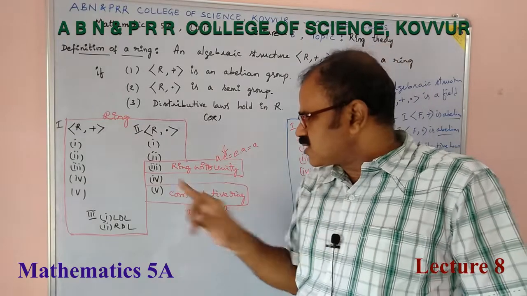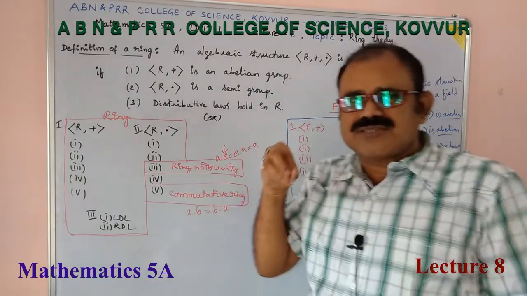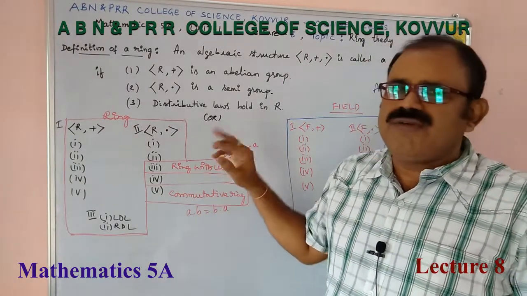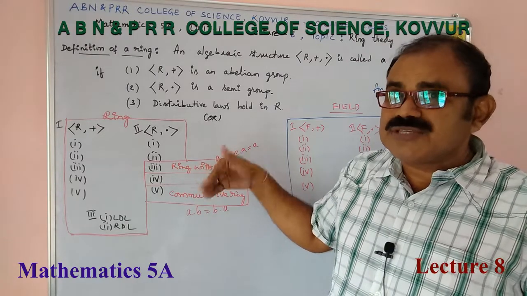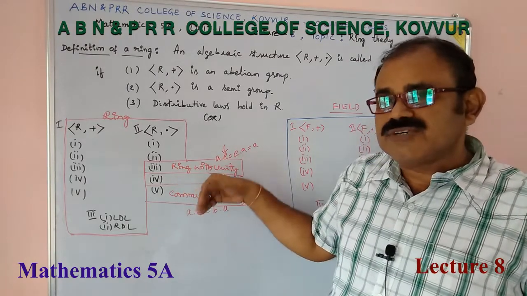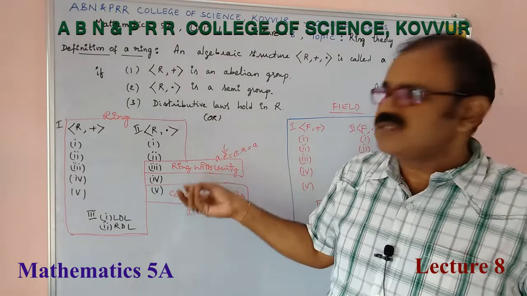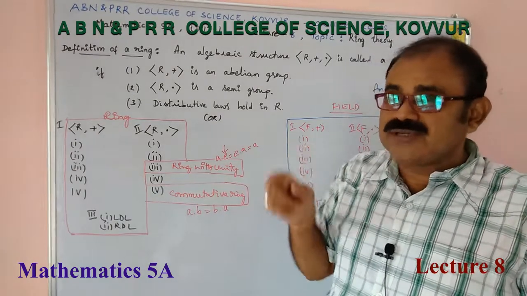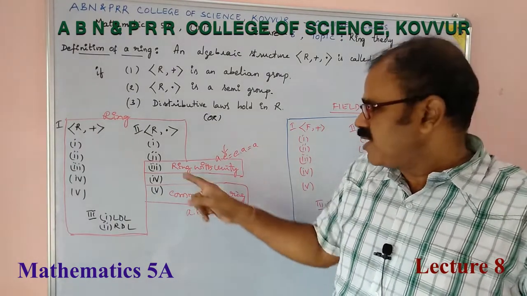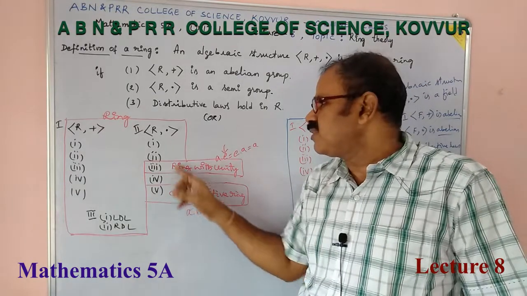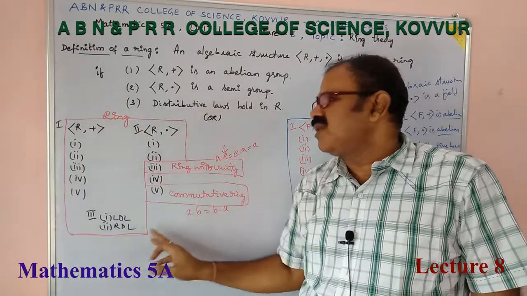Ring with this inverse axiom, in the sense, if every non-zero element is inversible, inversible means for every non-zero element there exists an inverse with respect to multiplication, then that ring becomes a field.